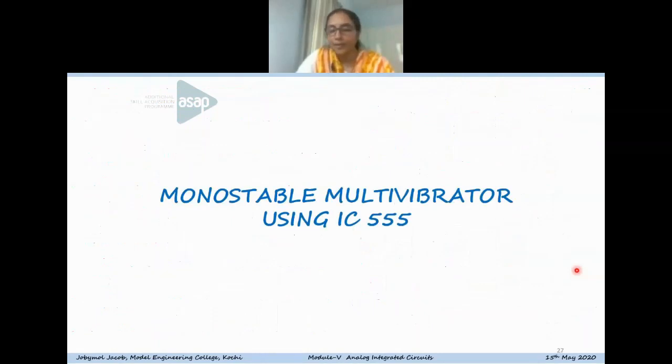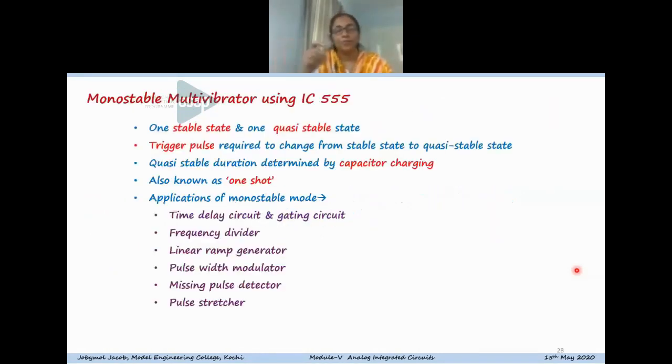So the monostable multivibrator. In the last class, we were also discussing the monostable multivibrator using operational amplifiers, and we know that in monostable operation there is one stable state and one quasi-stable state. For changing from the stable state to the quasi-stable state, a trigger pulse is always required, and the quasi-stable duration is determined by the capacitor charging. It is also known as one shot, because one trigger is required to change to the other state.